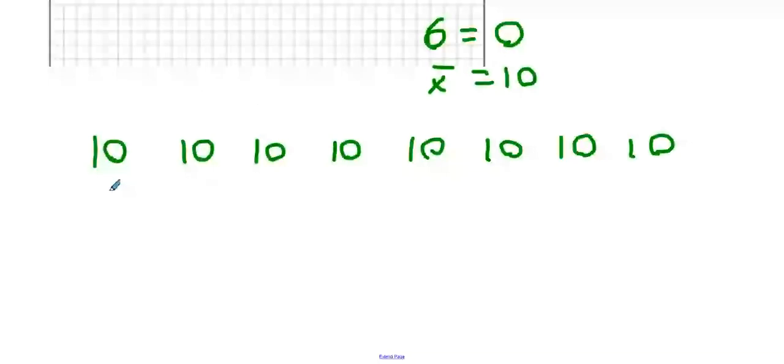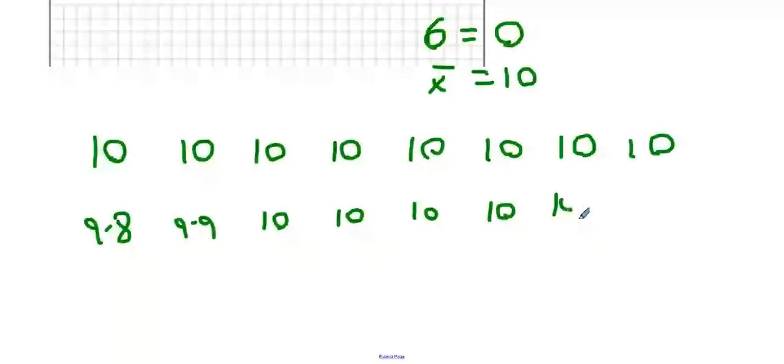Now, if I lower this one down to, for argument's sake, 9.8, this one down to 9.9, I keep the rest of them as 10 bar the end, and I up this one to 10.1 and up the last one to 10.2. Your standard deviation will no longer be 0. Is that okay? Because all the results aren't the same. It tells you how close the results are, is what standard deviation does.